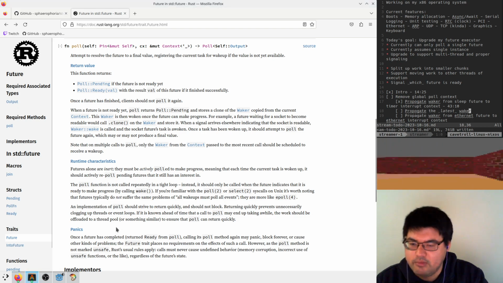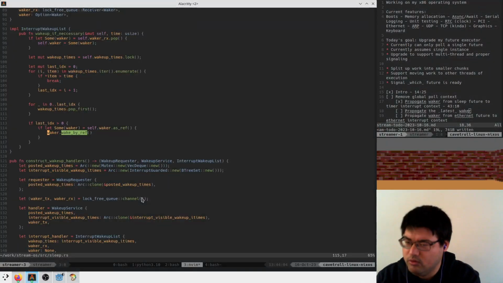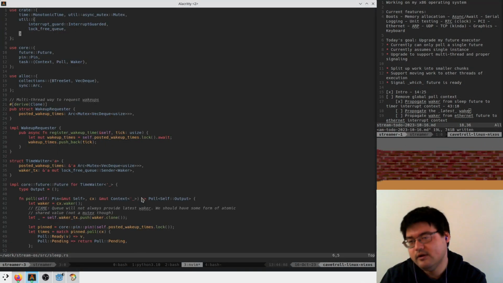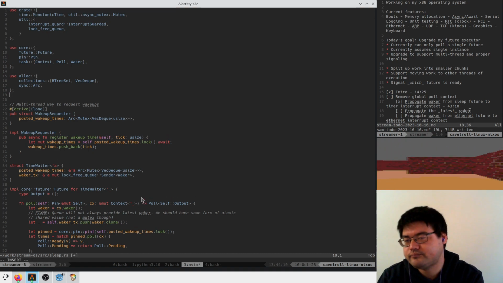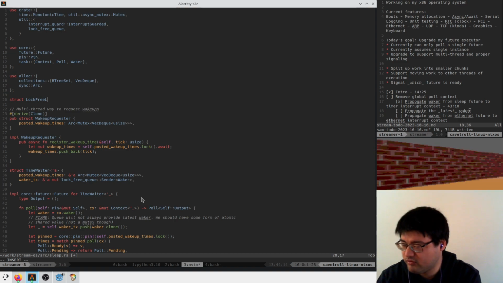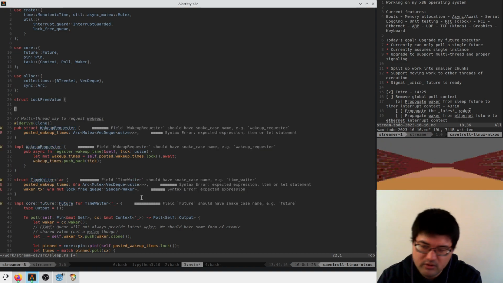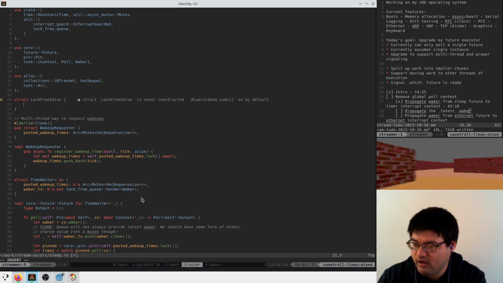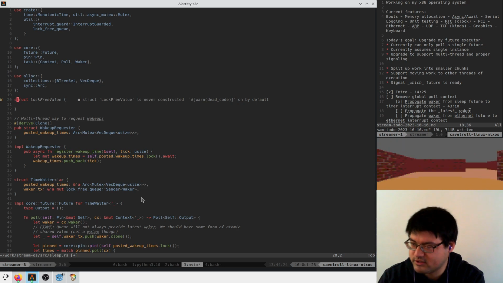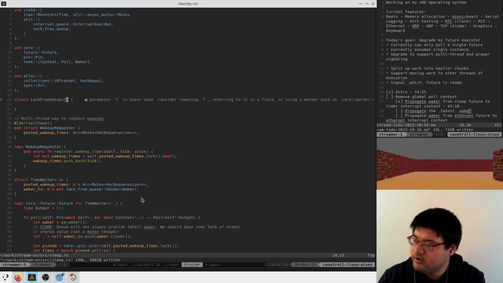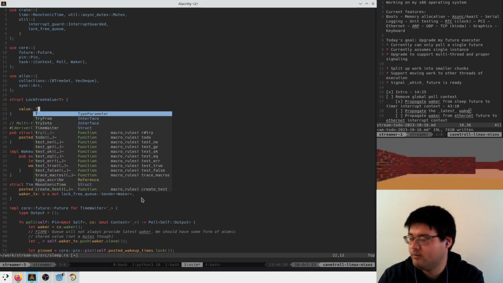So we need a new type that's not a lock-free queue. We need some sort of lock-free latest value, lock-free value. And what's going to be in this guy? He's going to have a value. This is going to be a generic type, right? He's going to have some value T, and inside we're going to probably have the value.